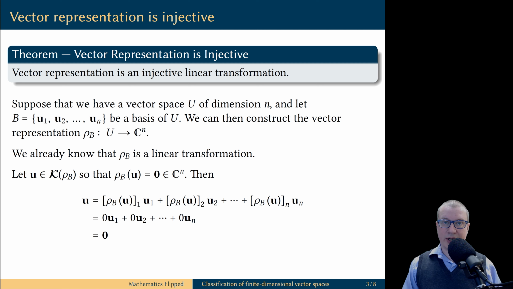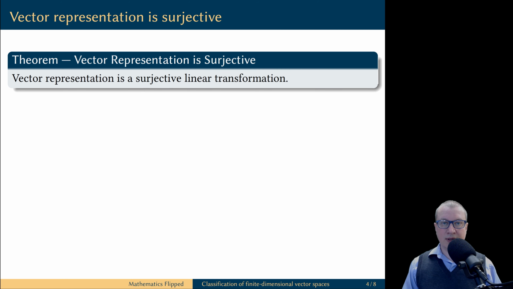Multiplying any vector by zero scalar results in a zero vector in any vector space, therefore all of this simplifies to the zero vector. This shows that u is the zero vector and therefore the only vector in the kernel of ρb is the zero vector. This means the kernel is trivial and therefore ρb is indeed an injective linear transformation. Second, let's prove that vector representation is a surjective linear transformation.